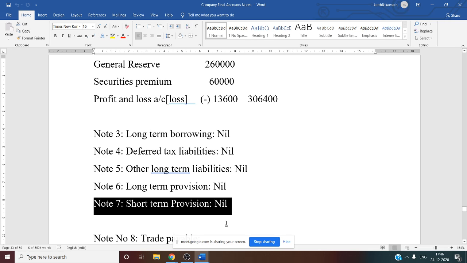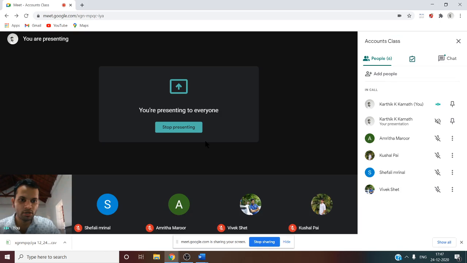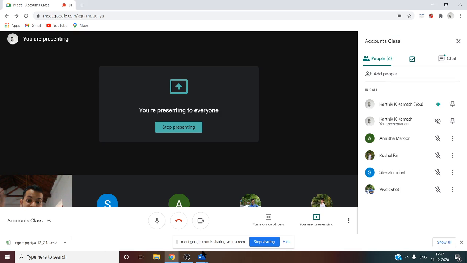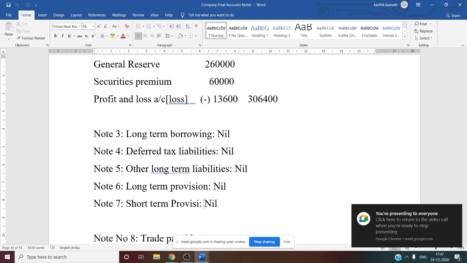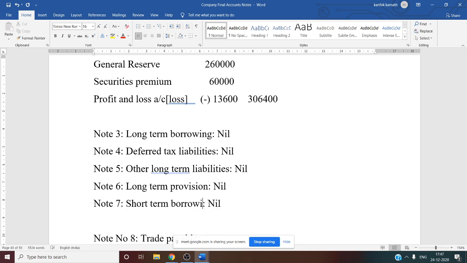So we have considered all this. Next, you see whether note number 7 is a short term provision or short term borrowing. Can you tell me? It is short term borrowing. So there is one correction, because while typing there may be a mistake. See this, this is short term borrowing. Short term provision is working note number 10.